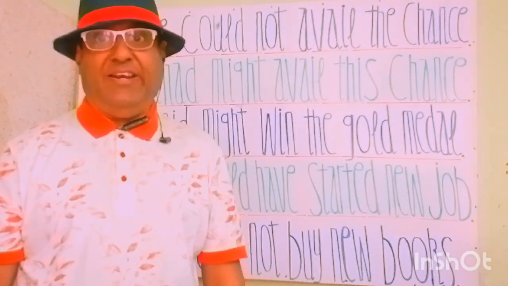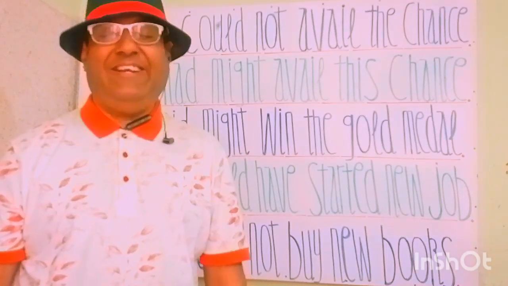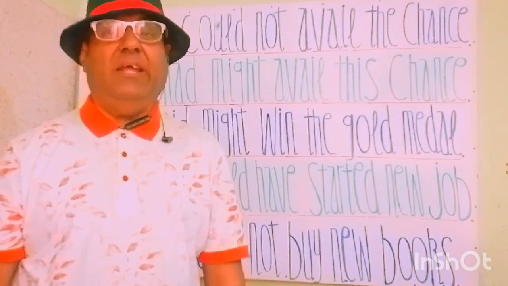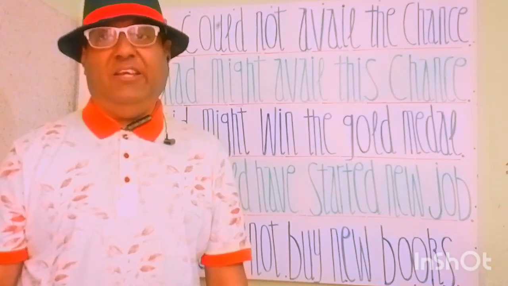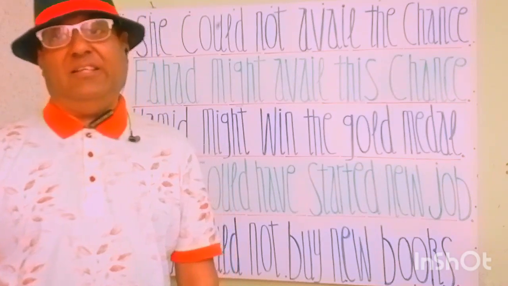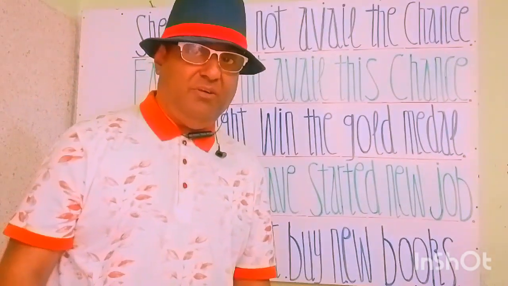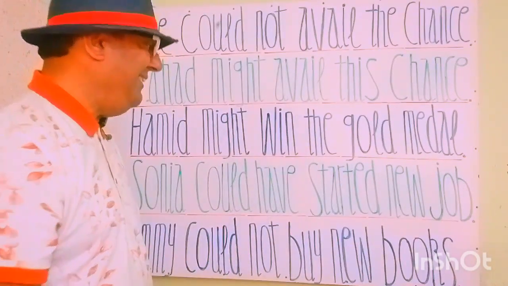So could have started. Sonia could have started new job. सोनिया नया काम शुरू कर सकती थी। This is the past participle statement using the modal verb could have. Let's see the next statement.